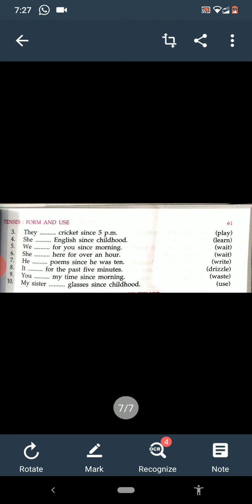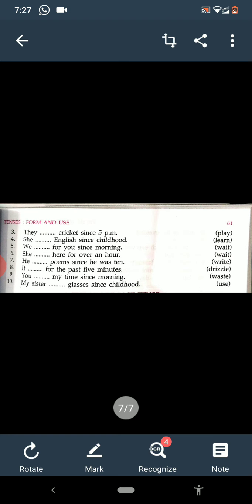Third, we have done present perfect. In present perfect tense, we have done subject plus has or have plus past participle form of the verb, means third form of the verb, plus object. Has or have we use as per the subject.